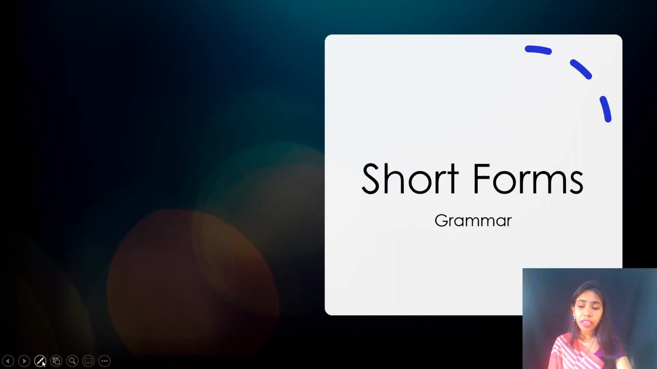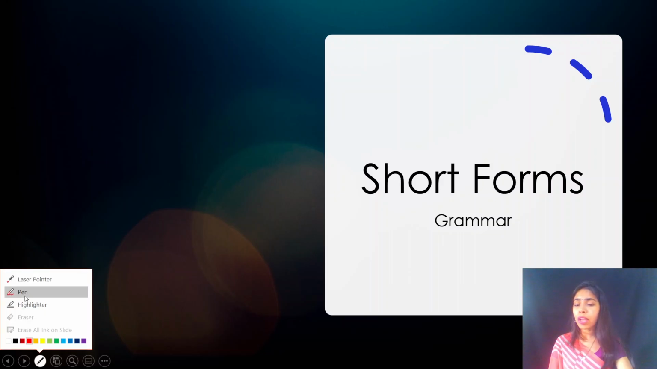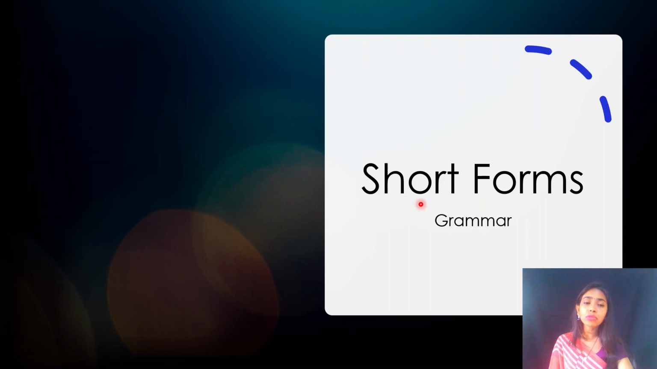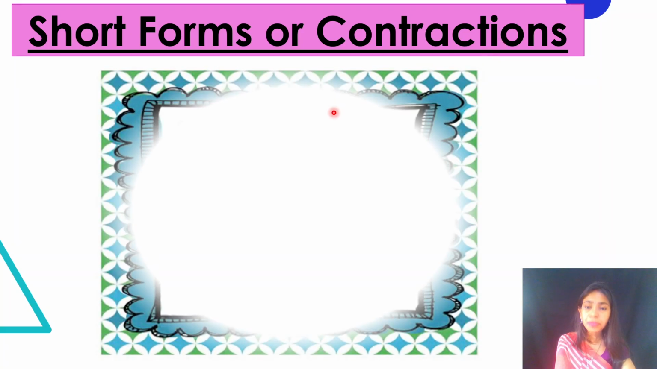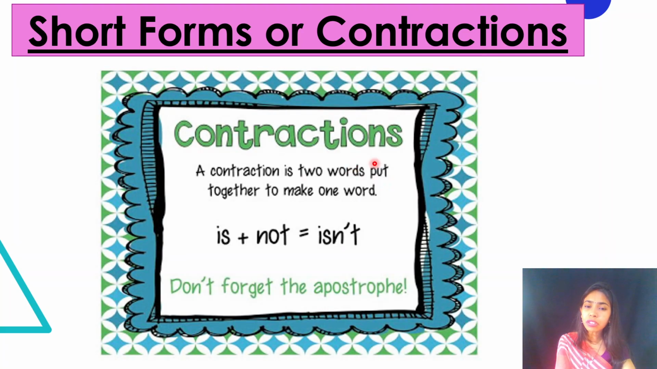Just go through it carefully, and those who have already learned it, those who have understood it, still they need to once again go through it, so that everything is completely revised, right? So short forms, what are short forms, children? Short forms are also called as contractions or contracted words, right? Now what are contractions, children? A contraction is of two words put together to make one word.